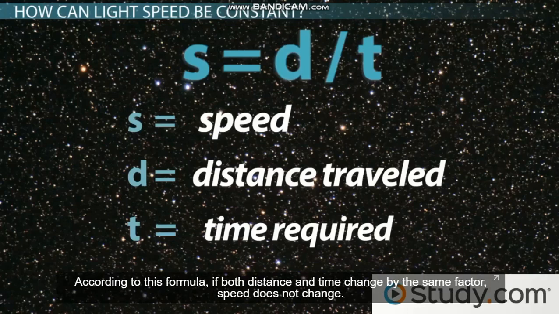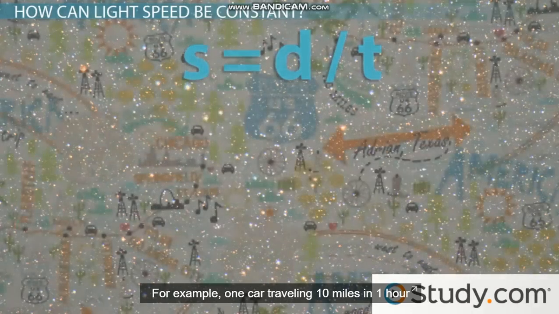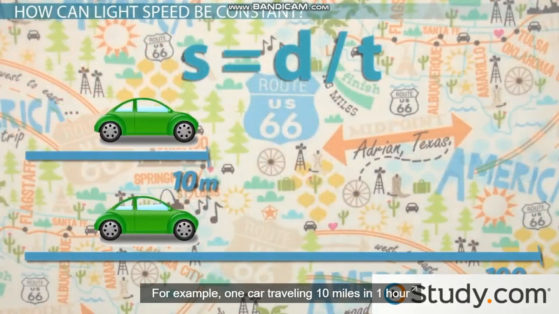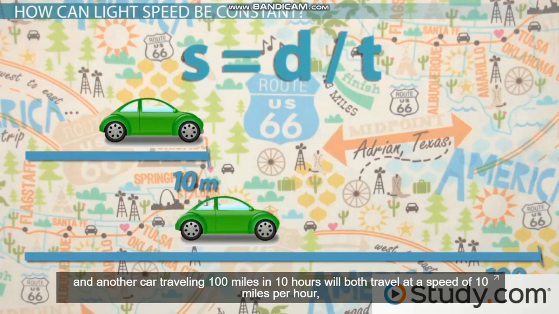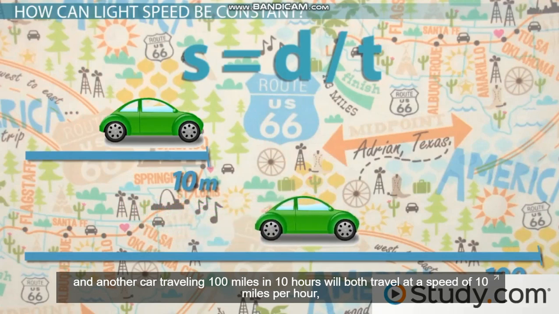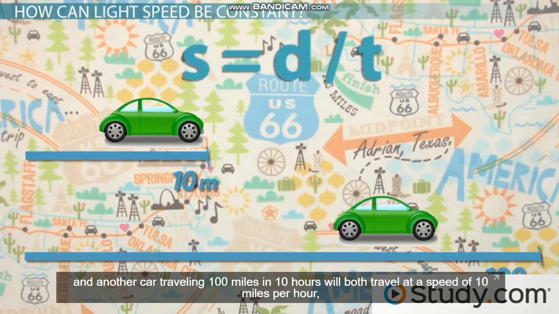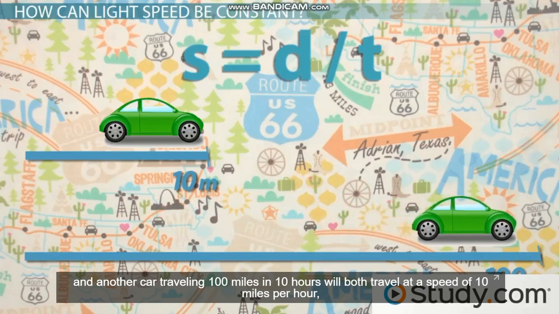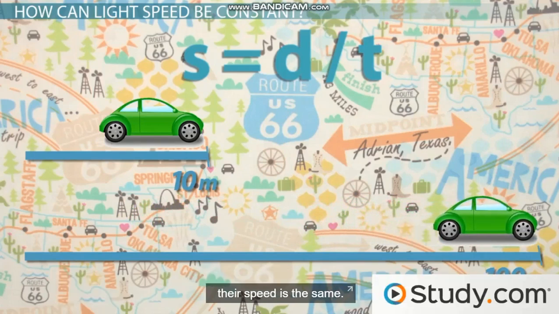According to this formula, if both distance and time change by the same factor, speed does not change. For example, one car traveling 10 miles in 1 hour and another car traveling 100 miles in 10 hours will both travel at a speed of 10 miles per hour. Their speed is the same.